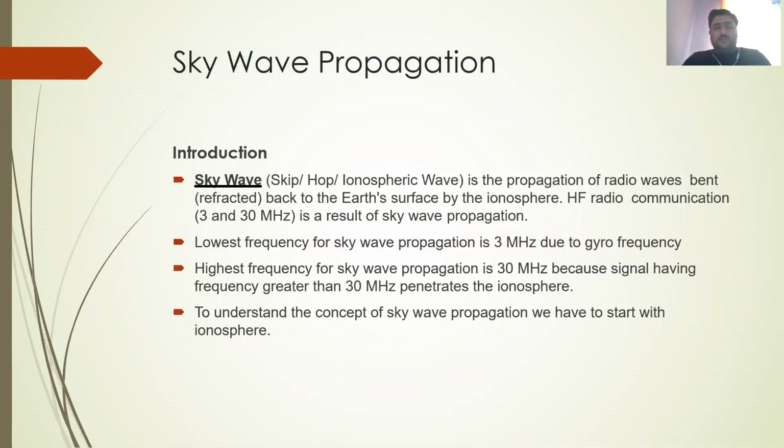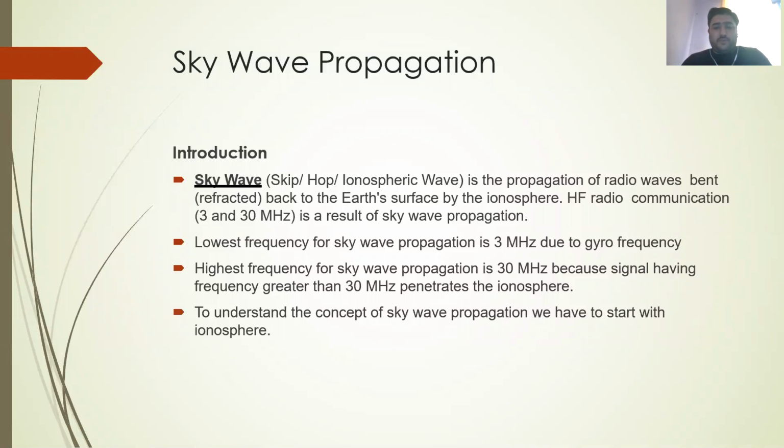Here it is generally used for high frequency signals, and the operating frequency ranges from 3 megahertz to 30 megahertz. The reason is that at that particular frequency the earth's ionosphere acts as a reflecting plate, and the signal gets totally internally reflected by the ionosphere and bends towards the earth's surface, and the receiving antenna can receive the signal. It is used for different types of ionospheric high frequency communication. For skywave propagation, the lowest frequency is 3 megahertz.